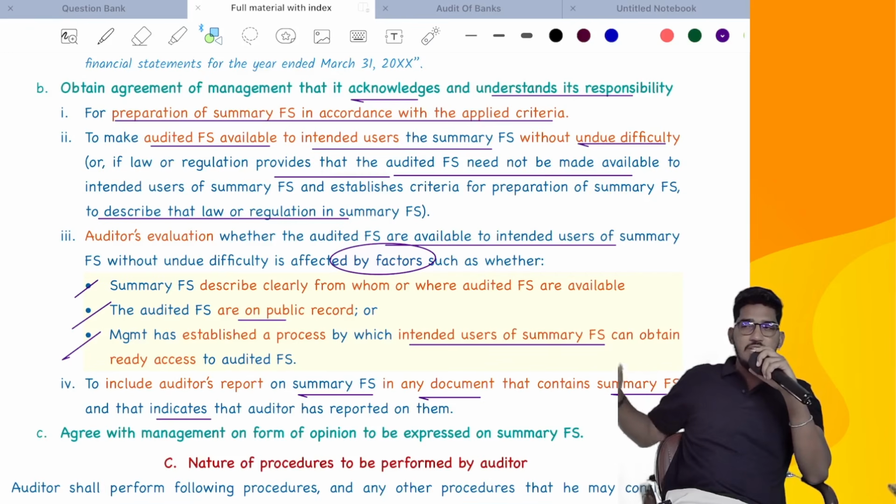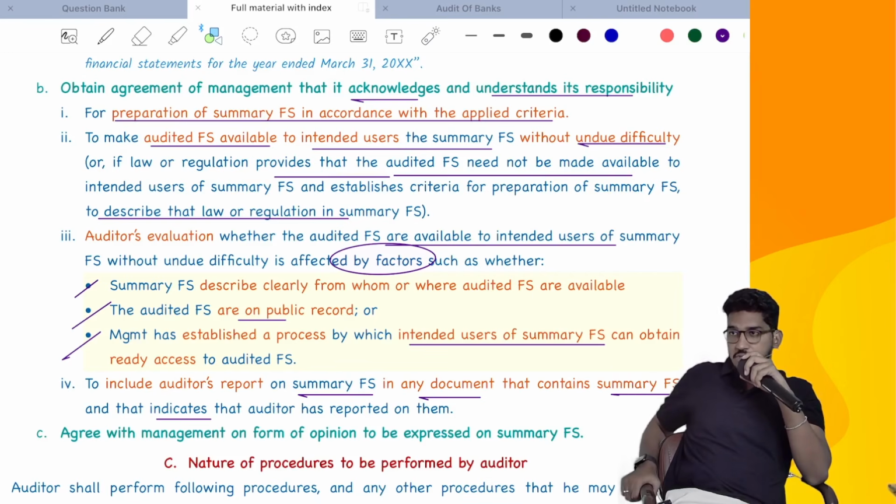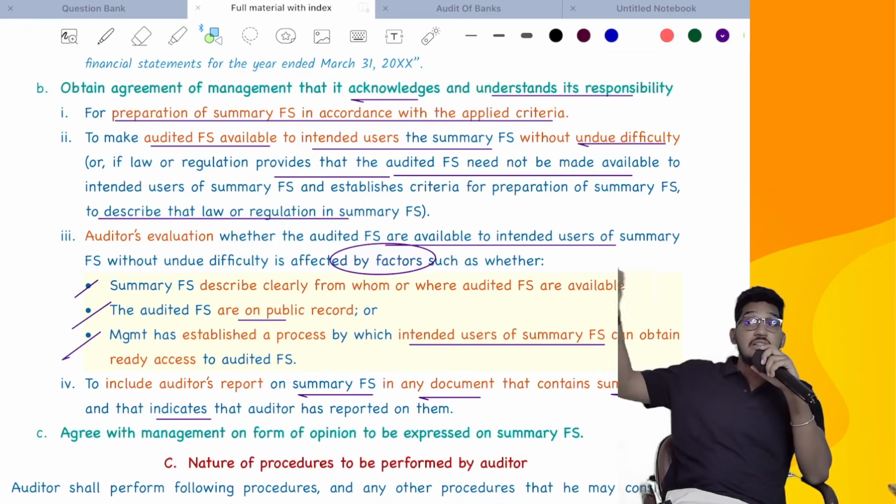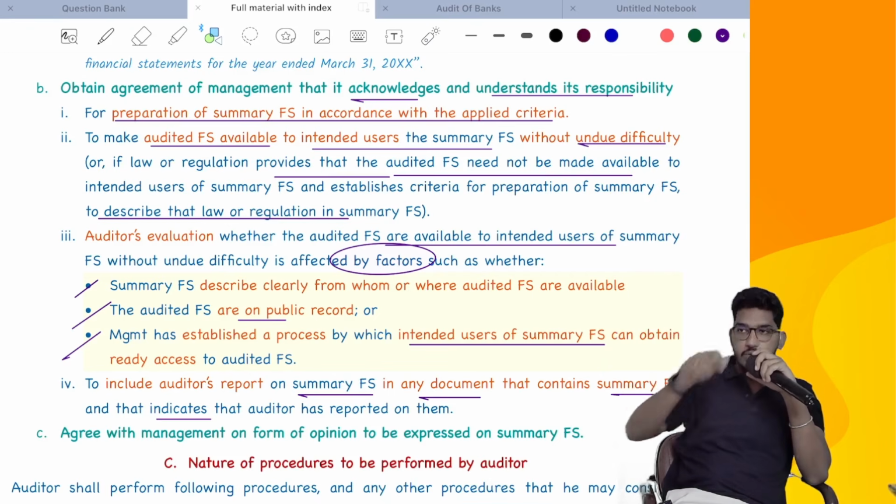Say for example, management is releasing one document, a prospectus. In that prospectus, they have included the summary financial statements, and they also mention the fact that these summary financial statements are audited. But they are not including the audit report on the summary financial statements. Do you think it is acceptable? So wherever management is circulating the summary financial statements and mentioning that these are audited, compulsorily in that document they have to attach the audit report on the summary financial statements. Ask for the written responsibility, ask for the confirmation from the management that they will do it.